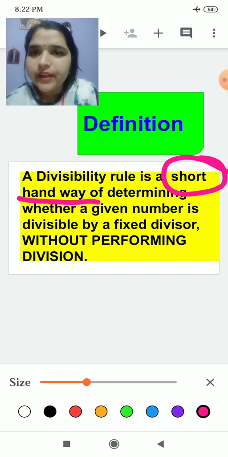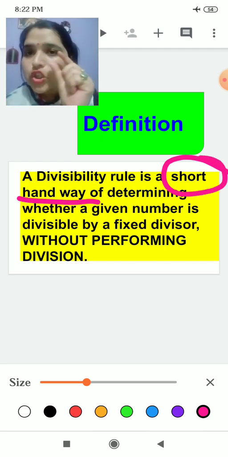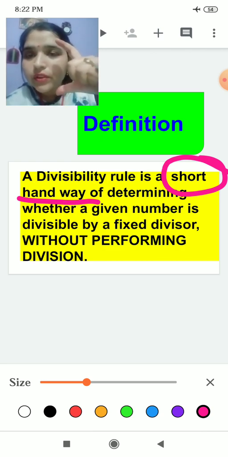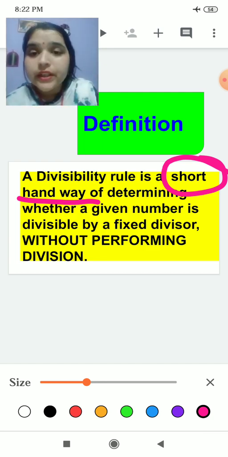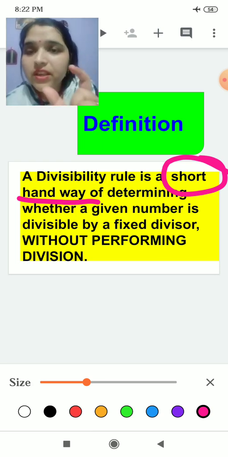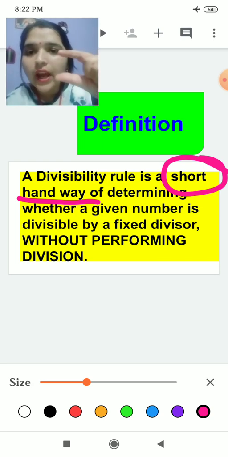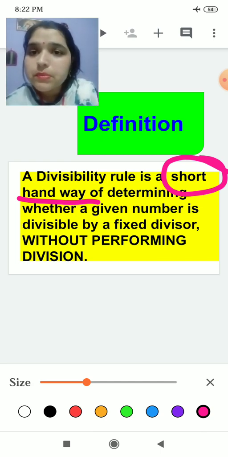Shorthand means doing the sum in a short way. If the solution takes this much, another way of solving the same question takes less. A number is given to you, and you determine in a shorthand way whether it is divisible by a fixed divisor or not, without performing division.